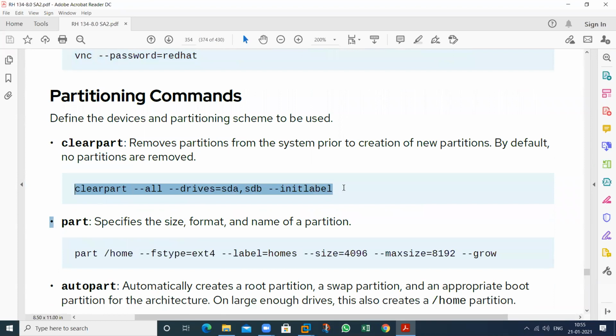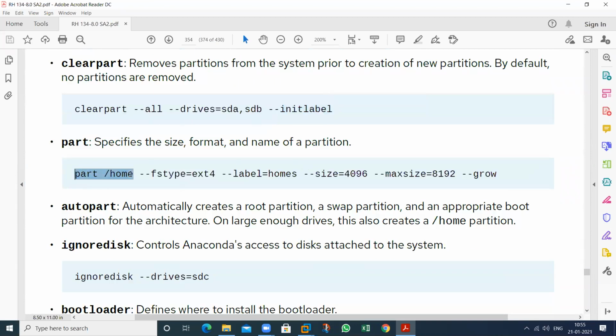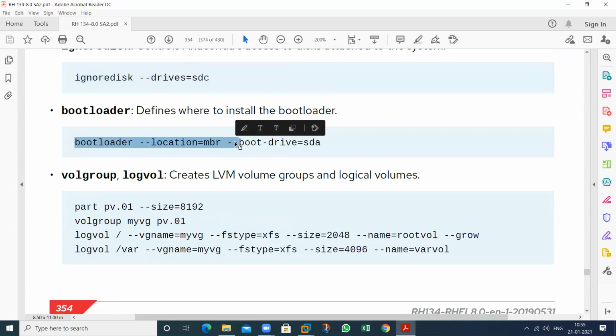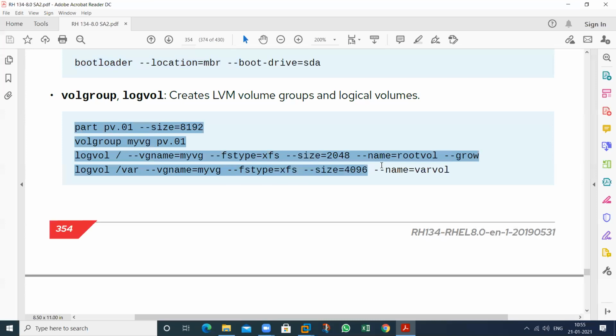If you want to select, clear all the partitions. This is my SDA drive. This is my SDB drive, initial label. This is my home partition. Ignore bootloader selection. This is the partition information. So write all of these things in the file.